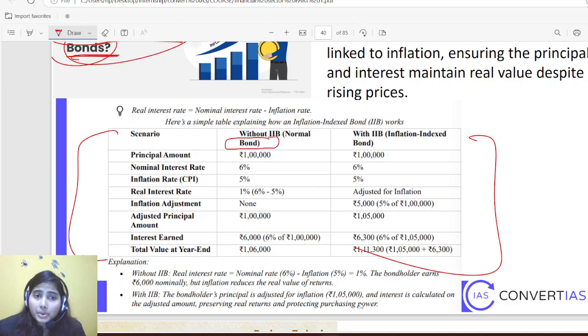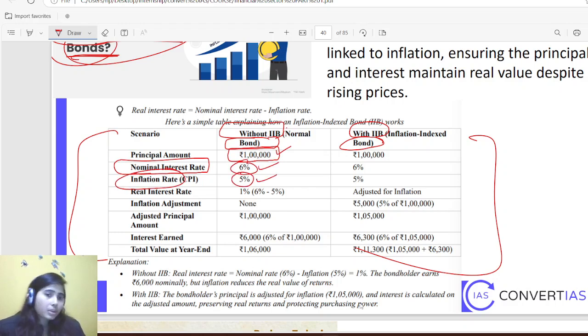You have a bond purchased without inflation adjustment, and another one purchased with inflation adjustment. Suppose you have purchased a bond worth 1 lakh rupees. You will be getting a nominal interest rate of 6%, and there is an inflation of 5% currently in the economy.